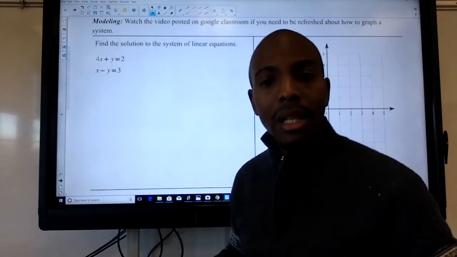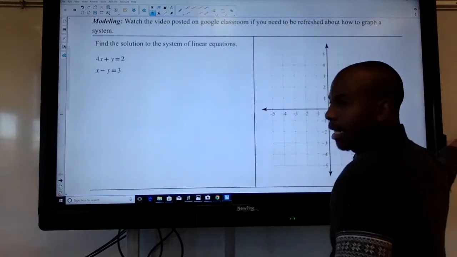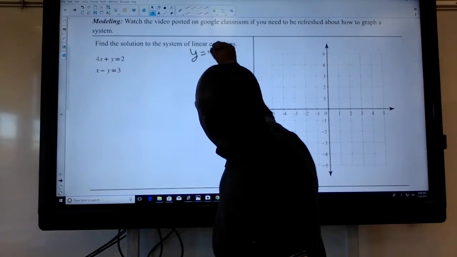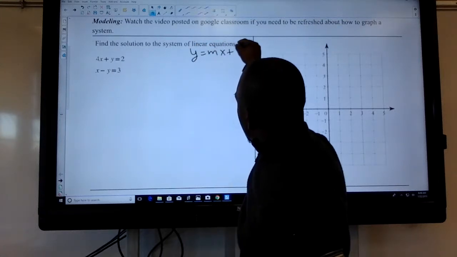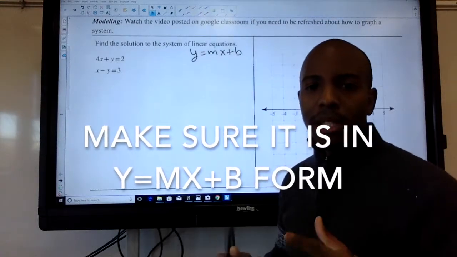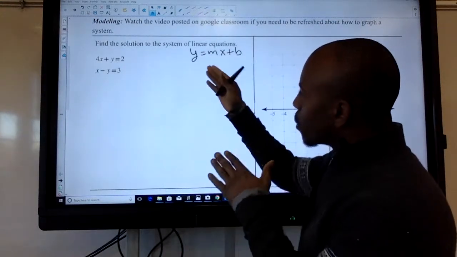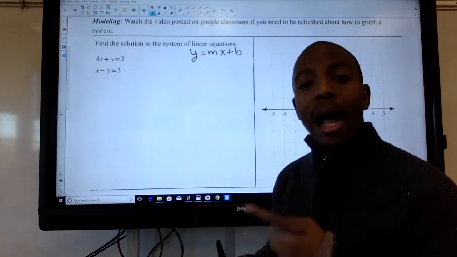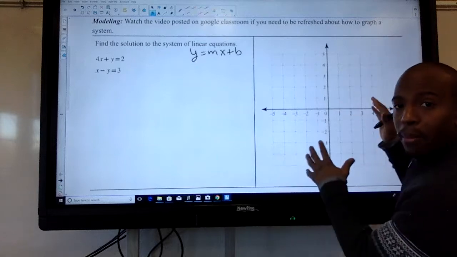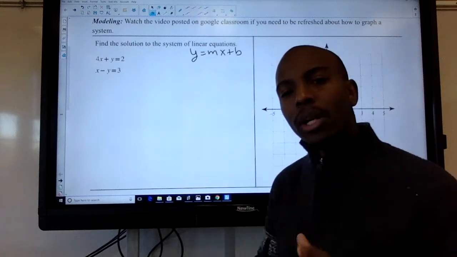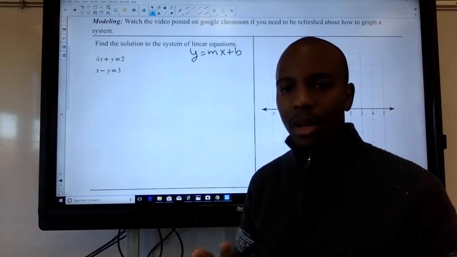Well, what does that look like, Mr. Woodford? That looks like this, right? That looks like y equals mx plus b. So we're looking to get it into this form. y is equal to mx plus b. Once we get both of these equations into mx plus b form, then we'll be able to say, now I can go to my graph paper and I can graph it. But that's only when we get it into this form. If we don't get it into this form, we cannot go to graph it.